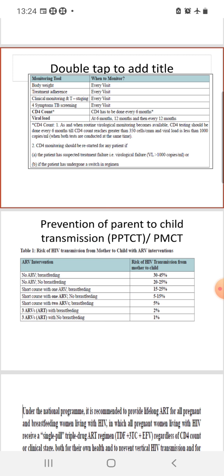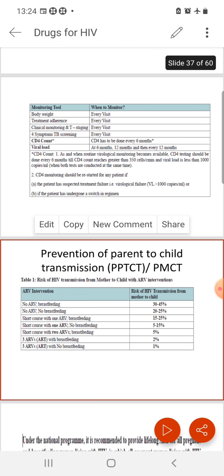Our goal of treatment is that CD4 count should be high and viral load should be low. So when both tests are conducted at the same time, viral load should be less than 1000 and CD4 count should be more than 350 cells per cubic millimeter. Till then we have to monitor it frequently, and after that we can monitor every 12 months. CD4 monitoring should be restarted for any patient if the patient has suspected treatment failure.